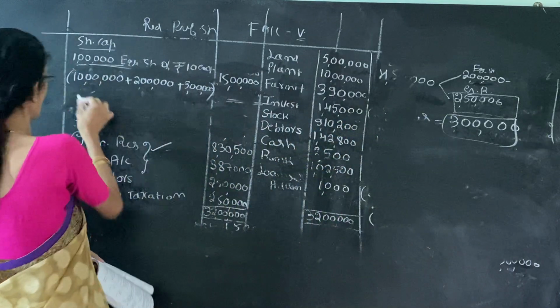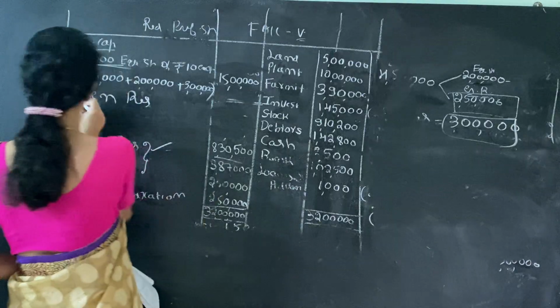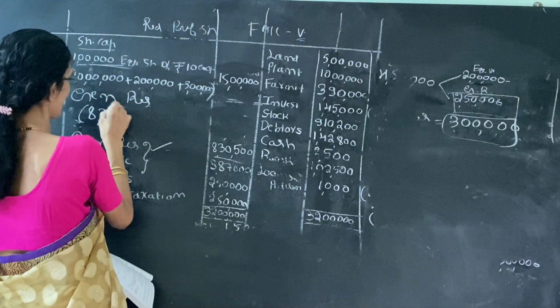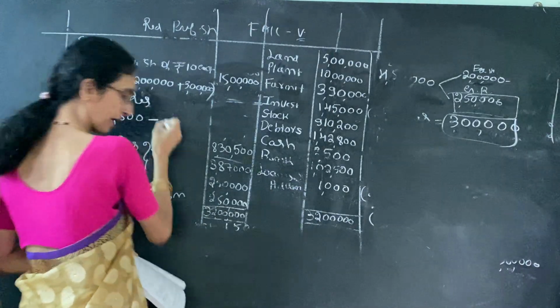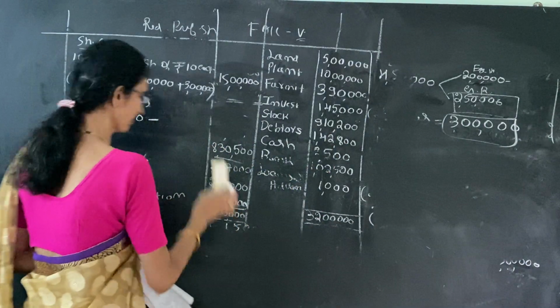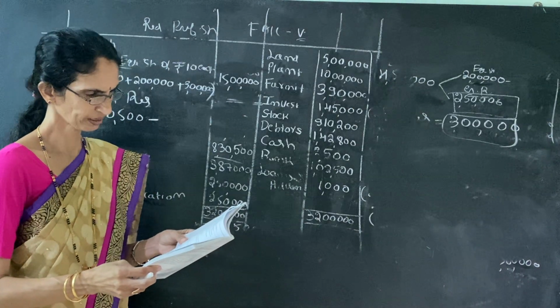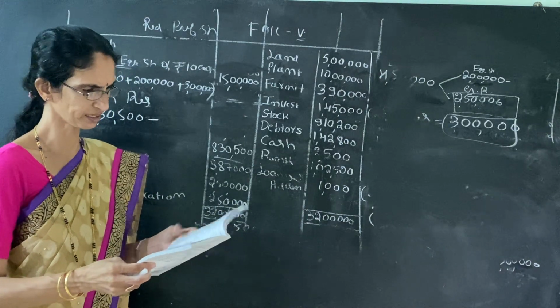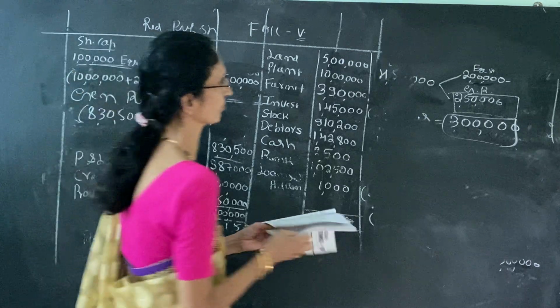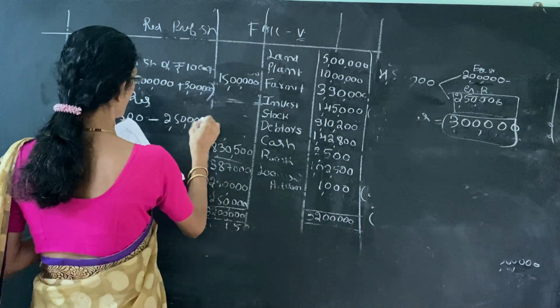Next one is general reserve. See, general reserve balance is given. Opening balance is 80,30,500 minus, see the journal entries. We are utilizing the general reserve. One is general reserve 2,50,000, minus 2,50,000.